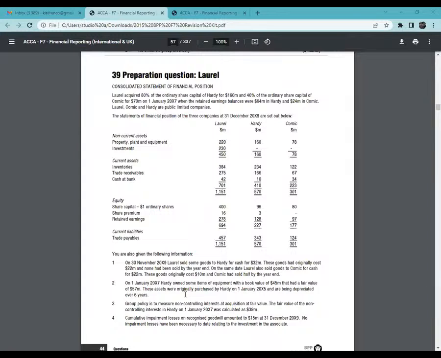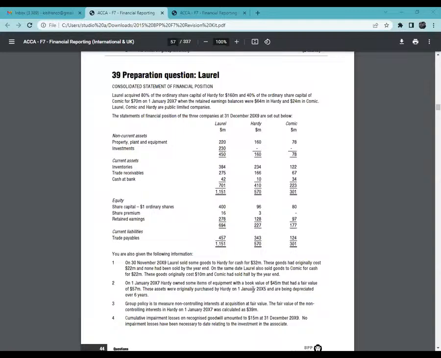What if they gave us information about Comic? Because that is how they normally like confusing you. Comic, in this case here, for example, valued assets, Comic. Do you start the workings of Comic at this stage? Not unless you're another one. Comic is an associate. We don't bring associate metrics, parameters, here.